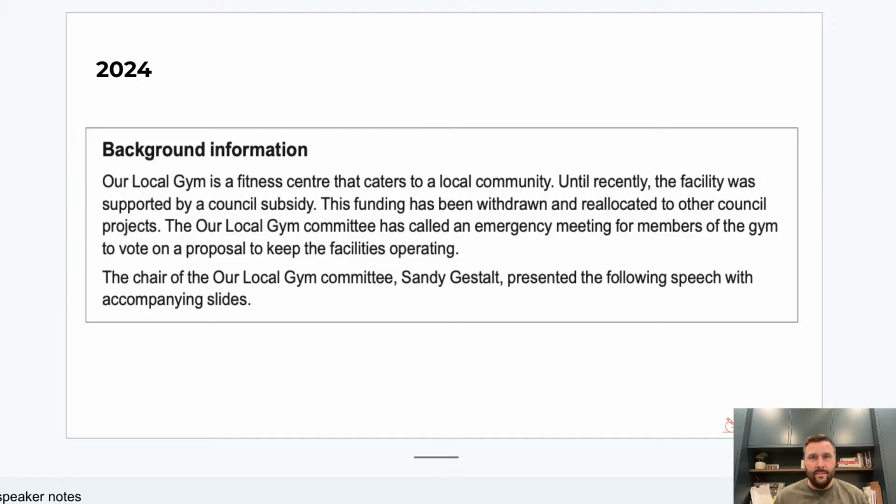There is our audience. It is not the general public. It is not everyone. It is not gym goers, people interested in fitness and health. It is the members of our local gym. That is a specific little group, okay? And they're going to vote on a proposal. The chair of our local gym committee, Sandy Gestalt, presented the following speech. So the person speaking to them is known to them. She is the chair of the committee. She's in charge of the committee. So there's our link between our person and our audience.